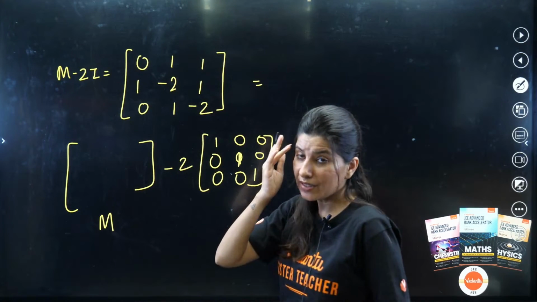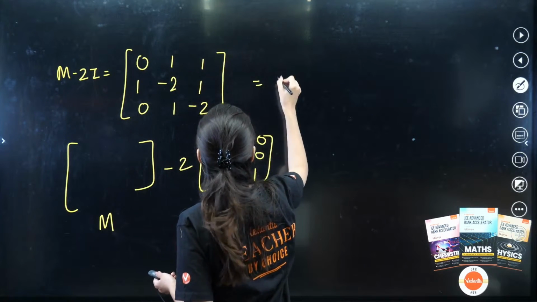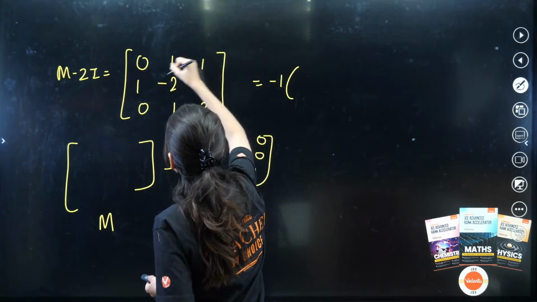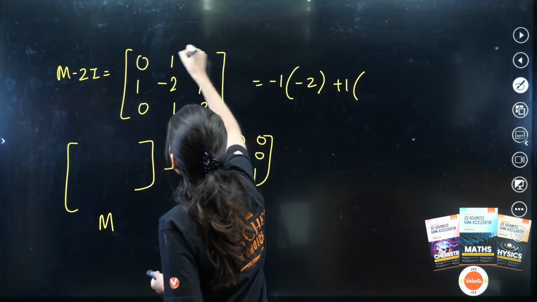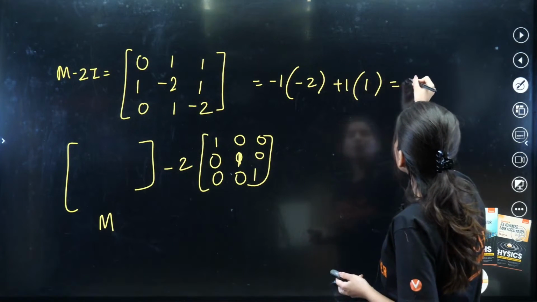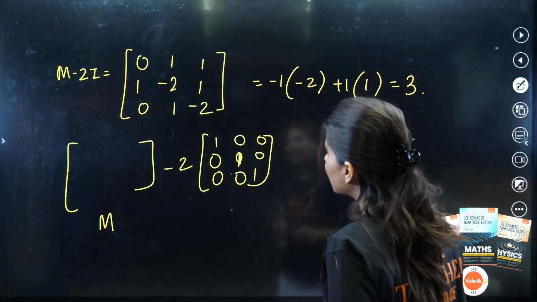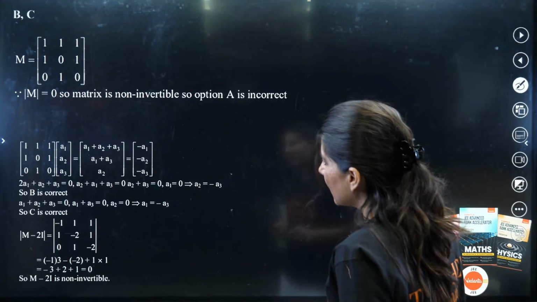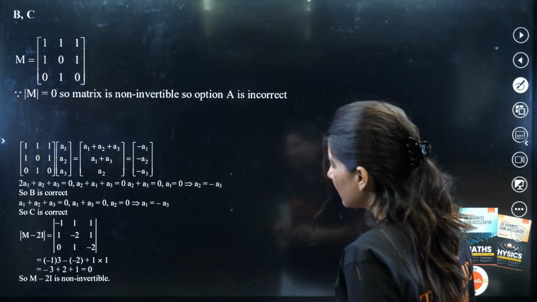Now, what we need to do is just expand this. So 0 times this will be 0. Minus 1, then we are going to have minus 2. And plus 1, we are going to have 1. That's it. So we are going to have plus 2. So 3. Okay, let me check. Is it coming out as 3? M minus 2I, let me check. M minus 2I is minus 1, minus 2, minus 2, 1, 1, 1, 1, 0, 1.